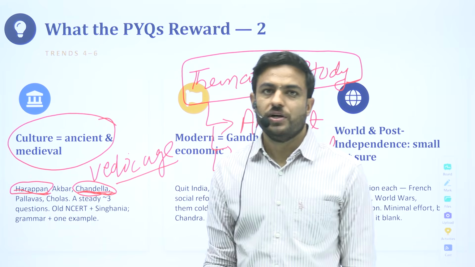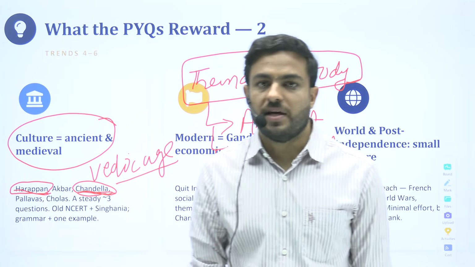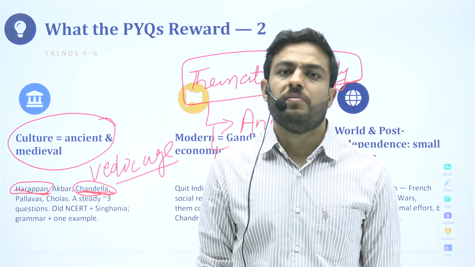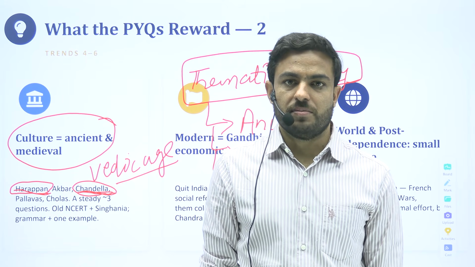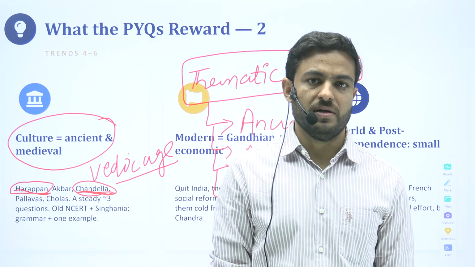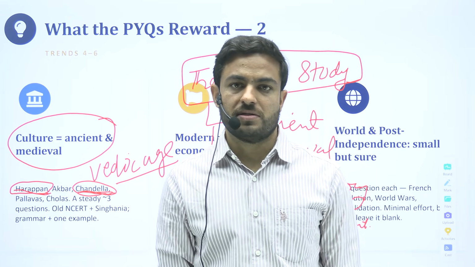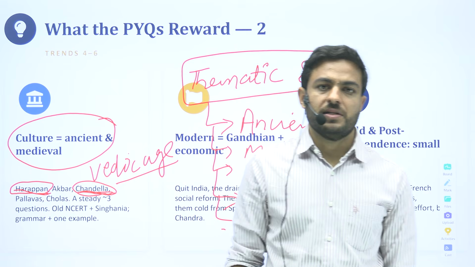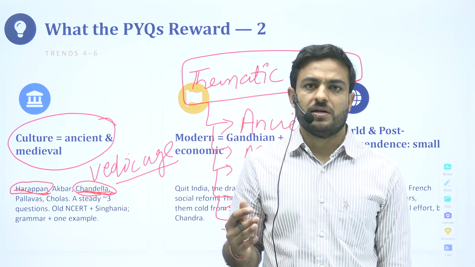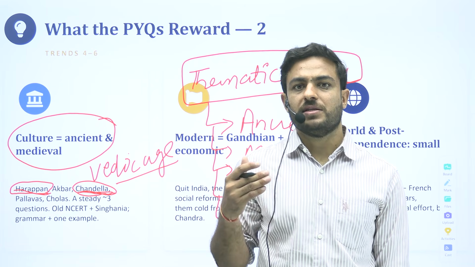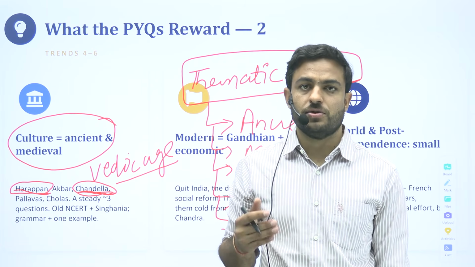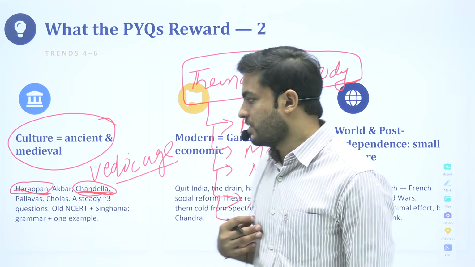And all you can do about these is, you cannot read everything. Just be very clear that there's a limitation up to which you can cover things, especially when it comes to history, both in prelims as well as in the main section. So you have to be very clear that you do the basic things. After that, there's something that is extra: your skill set to deal with the questions, your skill set to write the answers. Okay?